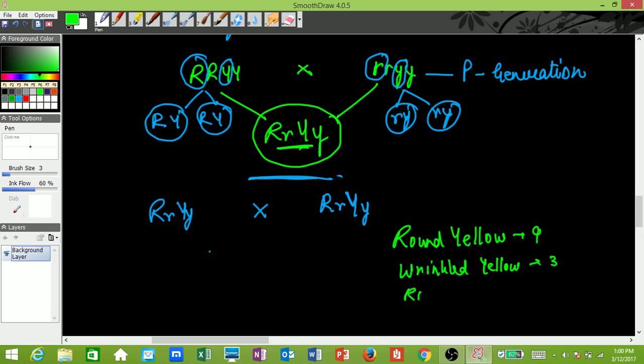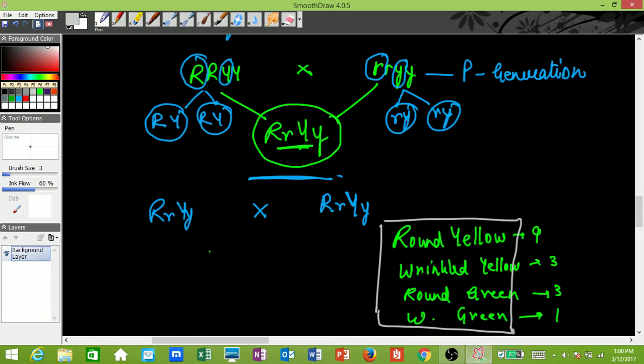Round green, he got 3 again. And wrinkled green, he got 1. So this was the phenotypic ratio. You can see that he got different kinds of combinations. This is what you need to understand here. Different combinations.